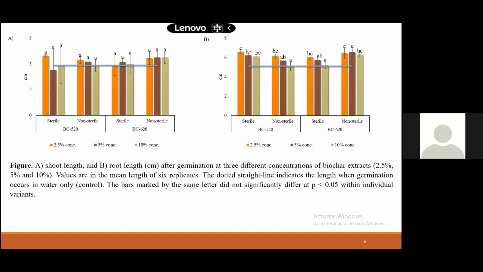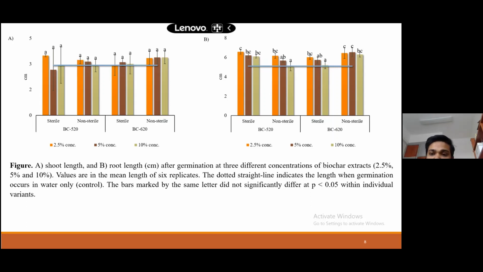So we are planning to use this material. After this pyrolysis, after getting most of the oil and most of the gas, the byproduct is the biochar. So we are planning to use this part only. That's why we tested only with 2 high temperature biochar, 520 and 620.